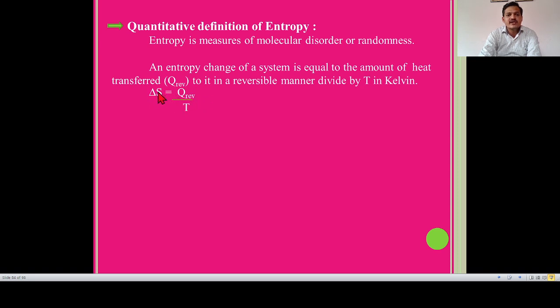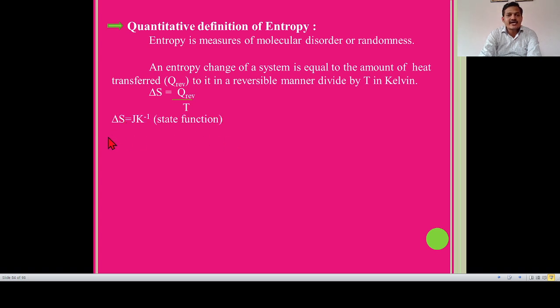So Q reversible means heat transferred in a reversible manner, that is in an endothermic manner or in an exothermic manner. If I heat liquid water into gas, that process is endothermic. And if I convert liquid into solid, then that process is exothermic. So this delta S is equal to Q reversible divided by T.